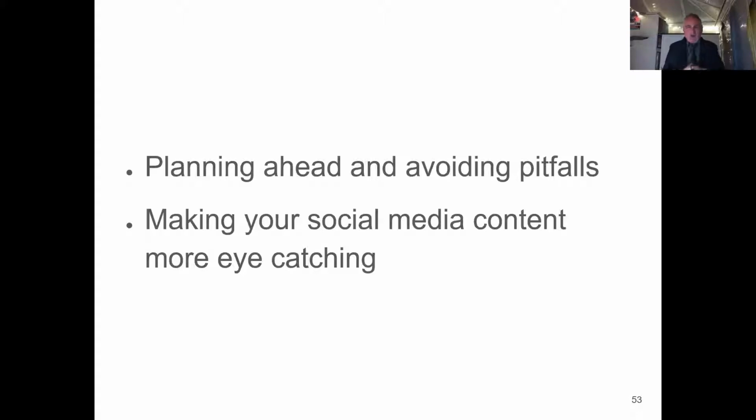So we're going to look at a few tools which I'm going to mention, which I implore you to go and look at at the right time and to explore. And a lot of what I do, a lot of the workshops and the training courses I do, are trying to demystify a lot of the technology hurdles. A lot of people say, well, I'm not really into social media, and I'm not really into technology. And actually a lot of these tools are no harder than using something like PowerPoint or Word. There's a little learning curve with some of them, but I'm going to explain some of the tips and tricks as we go along.